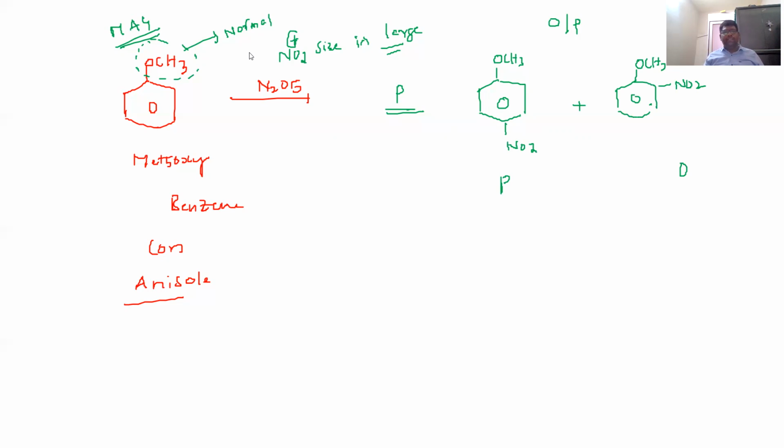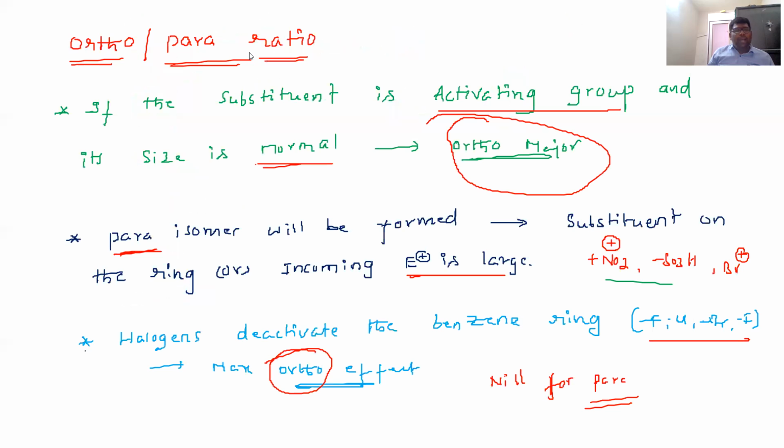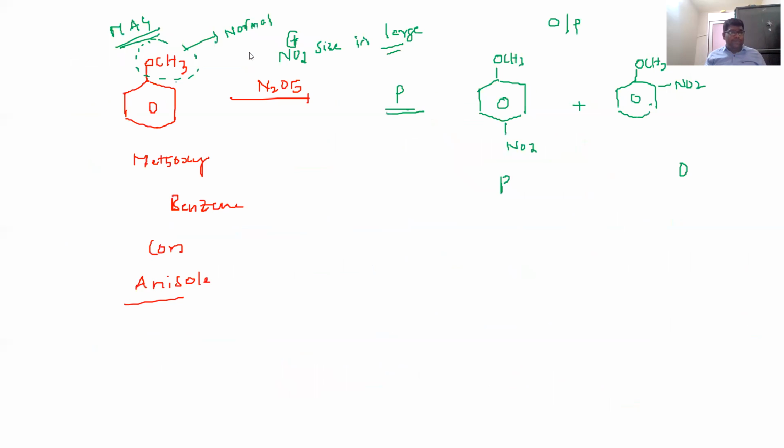The para product will be formed when the substituent on the ring or the incoming electrophile is large. So large means definitely the para product will be formed.